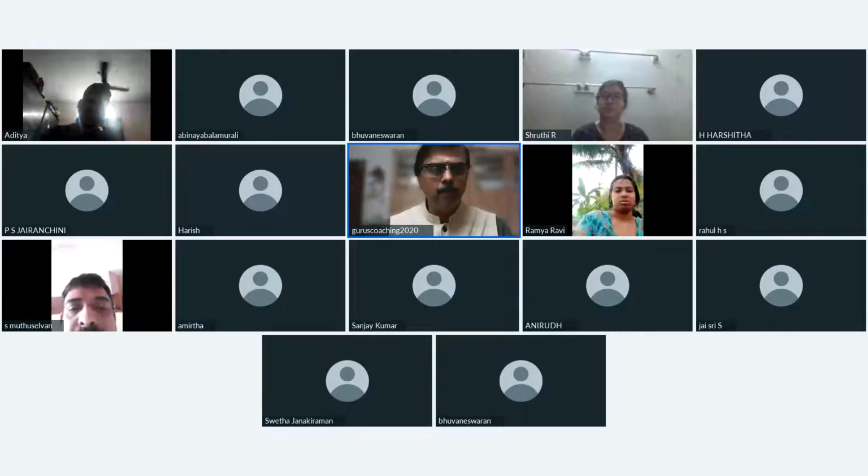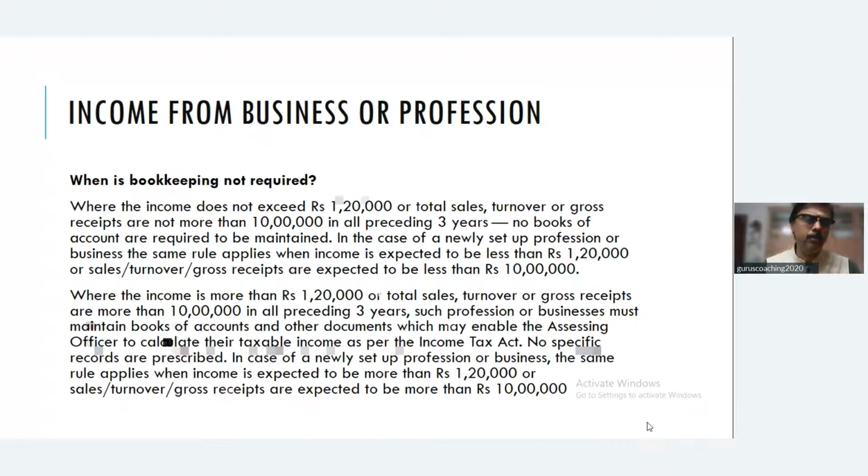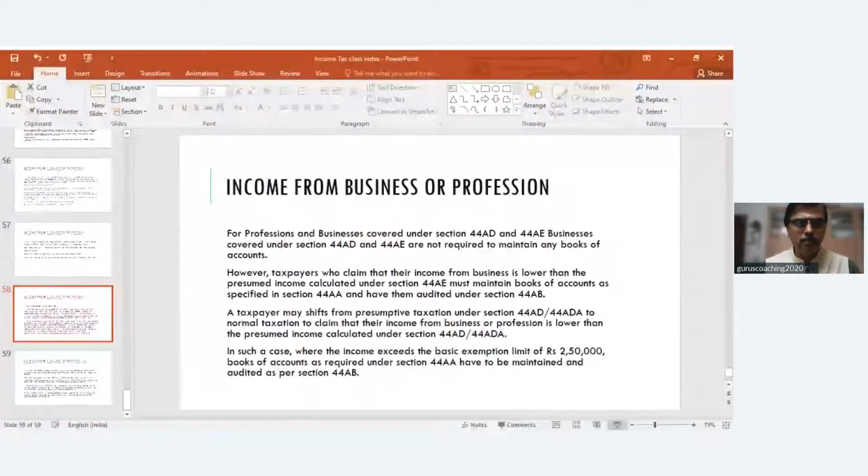No, sir. To look at the provisions of the Act, as I said, this last set of provisions, what we are discussing, with respect to income from business or profession, is very, very important. Very important from a practical perspective. From exam point of view, I said it's important and all that.